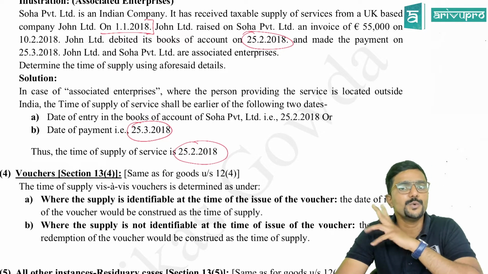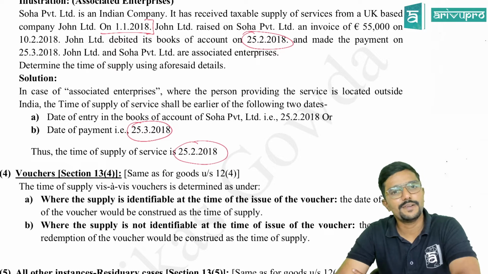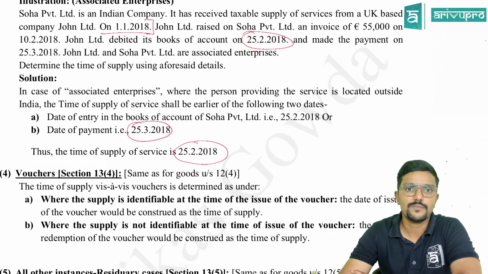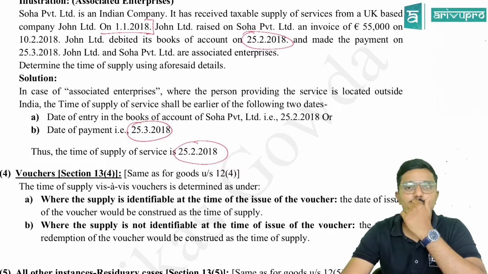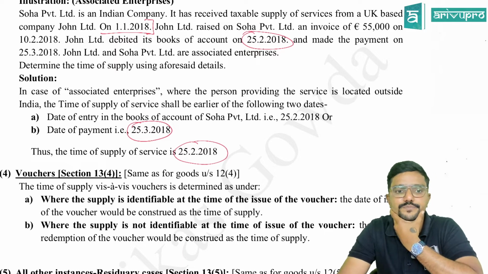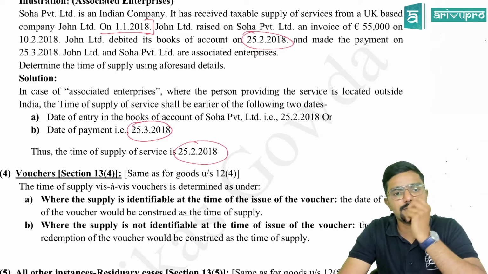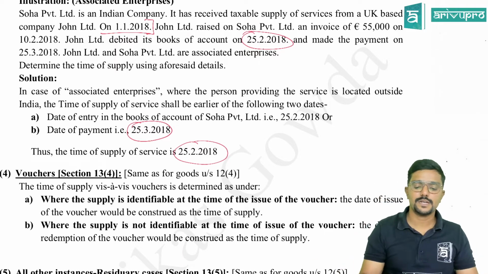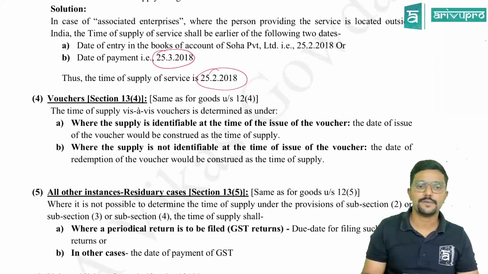Actually here the 2 dates doesn't matter. Date of debit, date of entry in the books of accounts, no, straight away they would have given date of payment. Straight away take that only. Clear, guys? Yes. So this is the reverse charge mechanism for services.